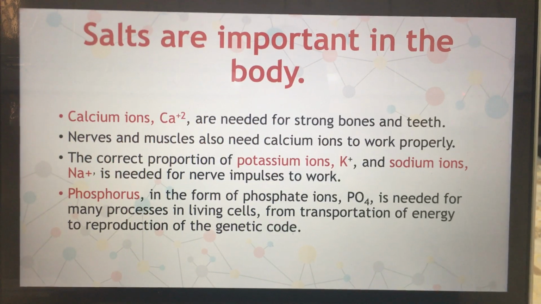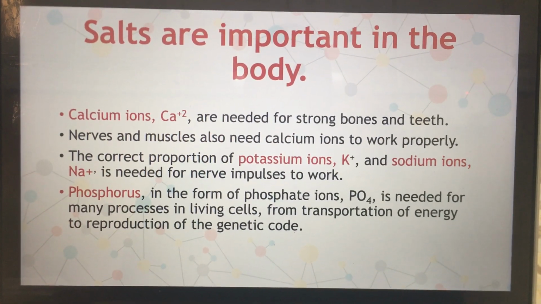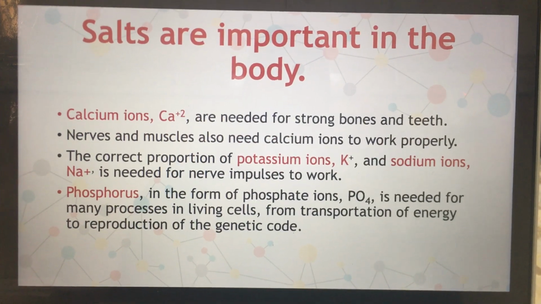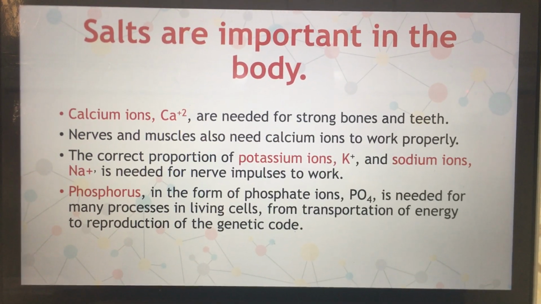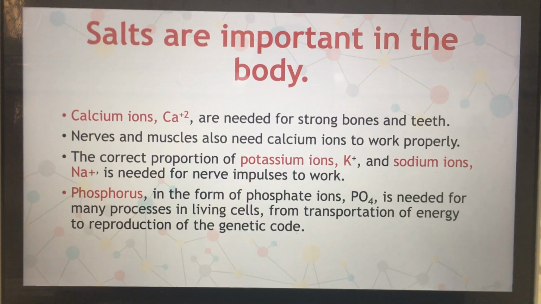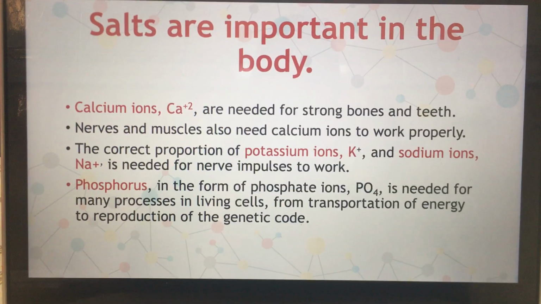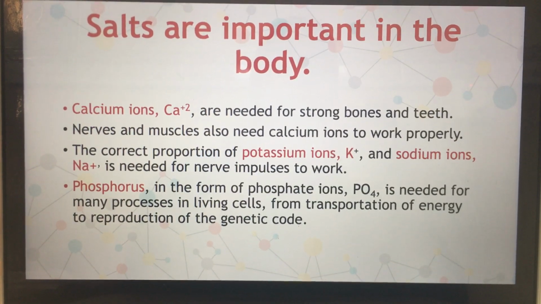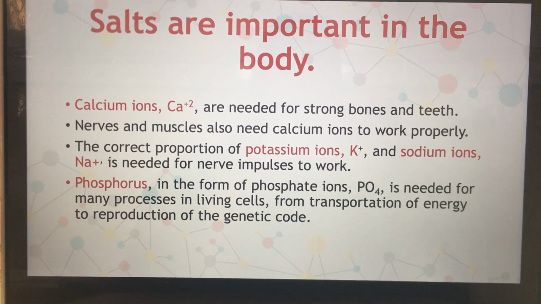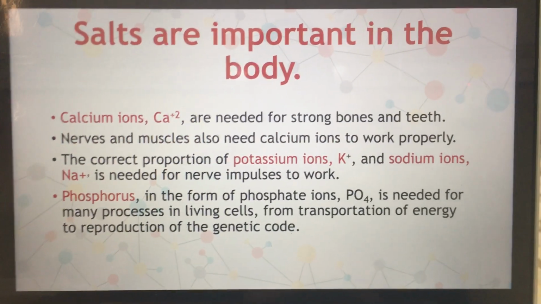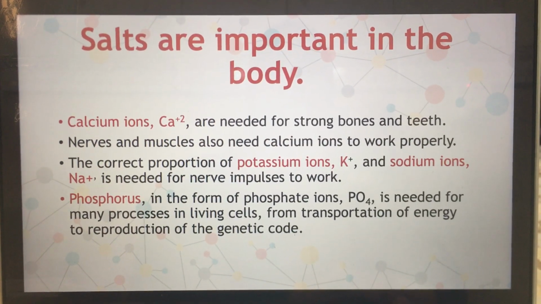Potassium ions and sodium ions are needed for nerve impulses to work in a proper way. Phosphorus is very important. It is ingested inside our body as phosphate ions. It is very important for transportation of energy and reproduction of the genetic code. So this is why salts are also important in our body.